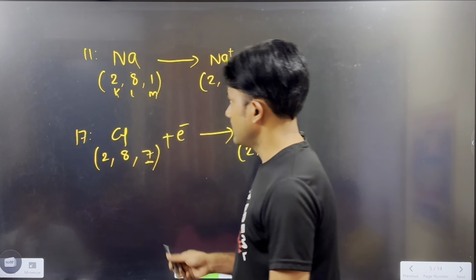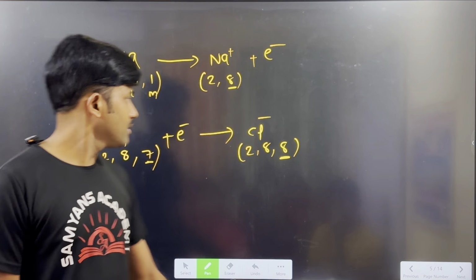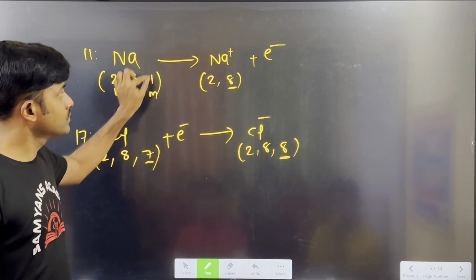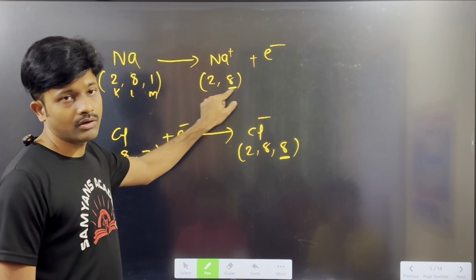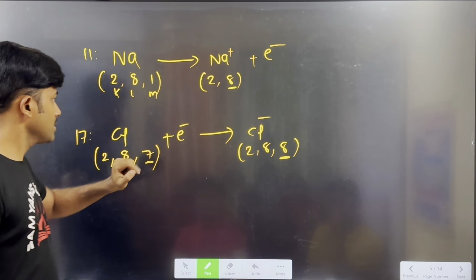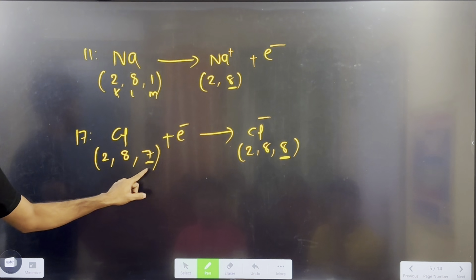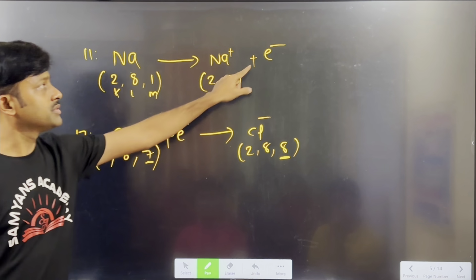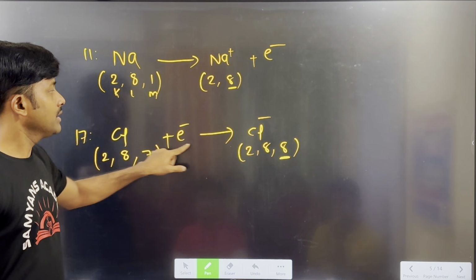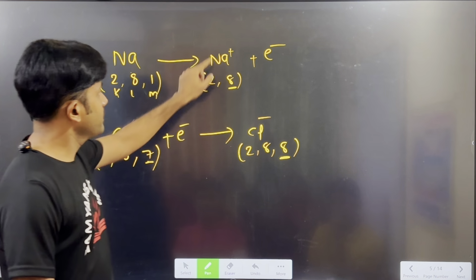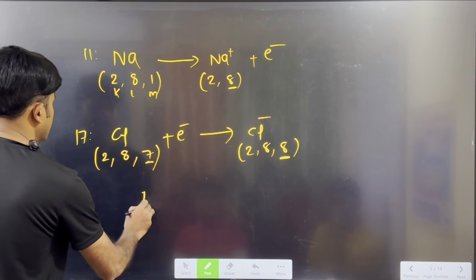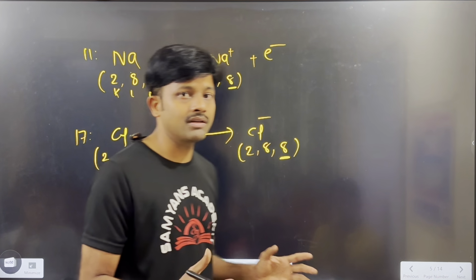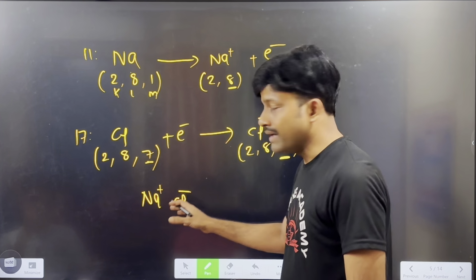Okay, so sodium has one excess electron compared to the octet electron configuration. So when sodium loses one electron, it will get a stable 2-8 configuration, and chlorine also wants to get 8 electron configuration. For that, one electron is deficient. So this electron is absorbed by the chlorine, and it will form the stable configuration. Because they are opposite in charge, the force of attraction between this Na plus and Cl minus is very strong.